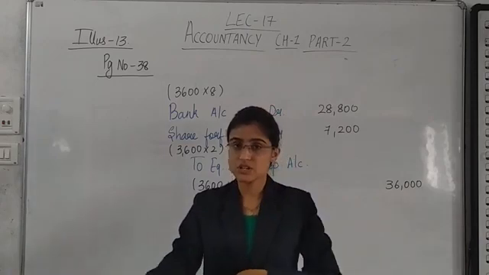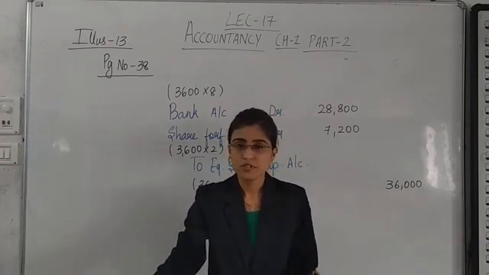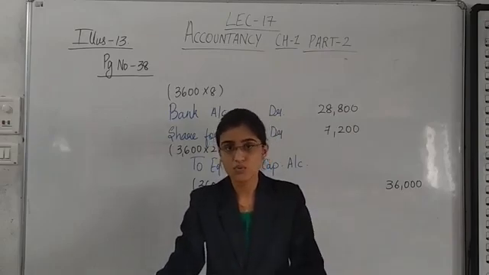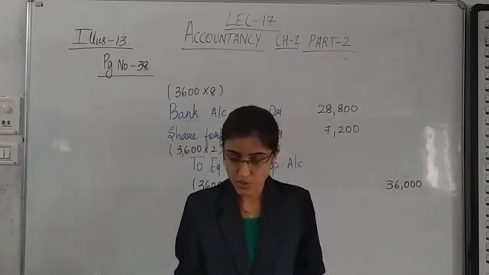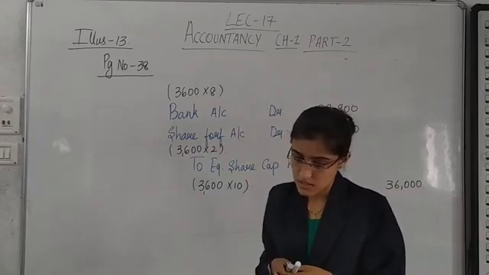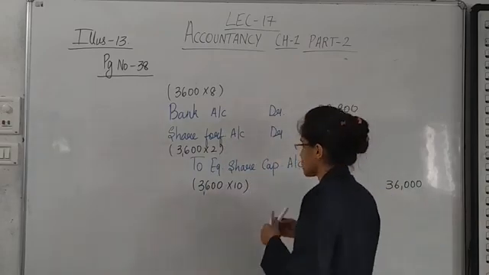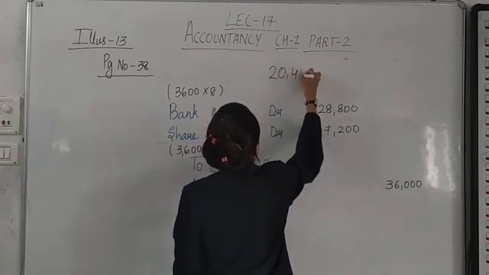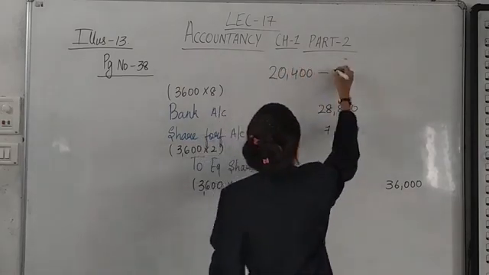The last journal entry for this. You obviously know that we have credited share forfeiture or forfeited shares account in the first journal entry with 20,400. Yes, 20,400. And we have debited it in the second journal entry.